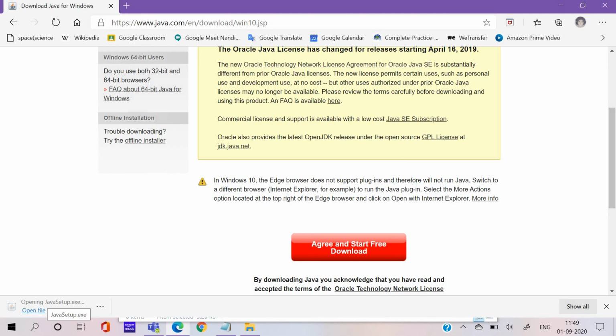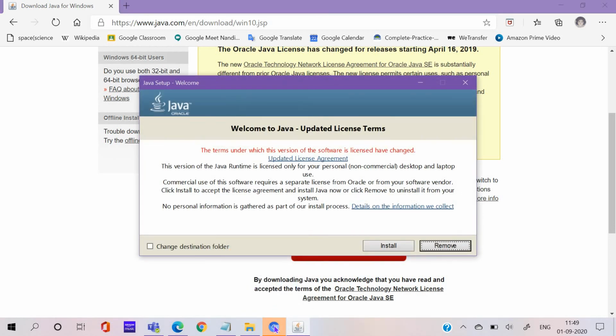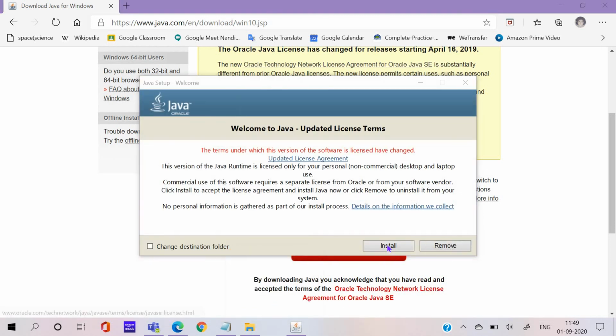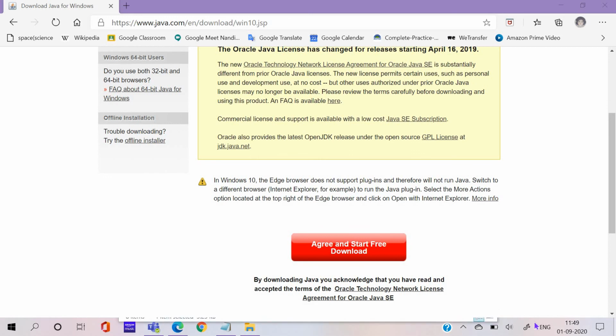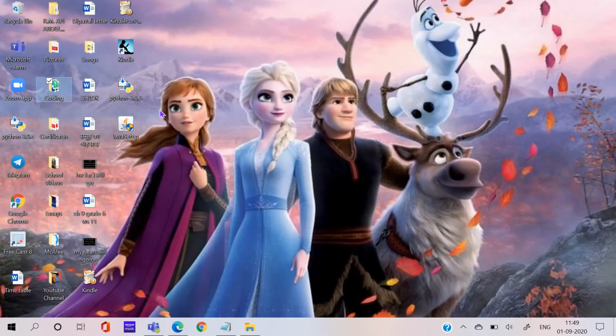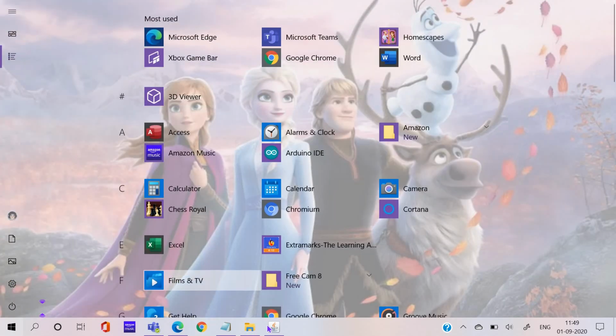And yes, make changes. Don't worry, this is not a scam. But let me just delete this comment. Yeah. Done. Yes, install. Yes. So can you find this Java setup? Yes. So it's downloaded.